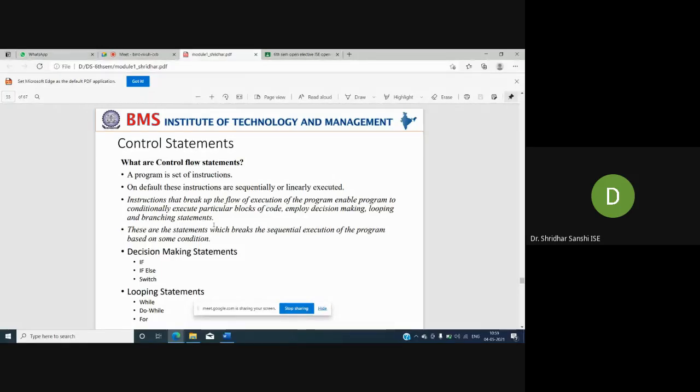In normal execution, the instructions are executed one by one, sequentially. But we have certain statements called control statements. What will these control statements do? They will manipulate the flow of execution, so it will not be sequential. They break the sequential execution, and instructions are executed based upon some condition. They will check for a condition, and based on that condition, certain instructions are executed.